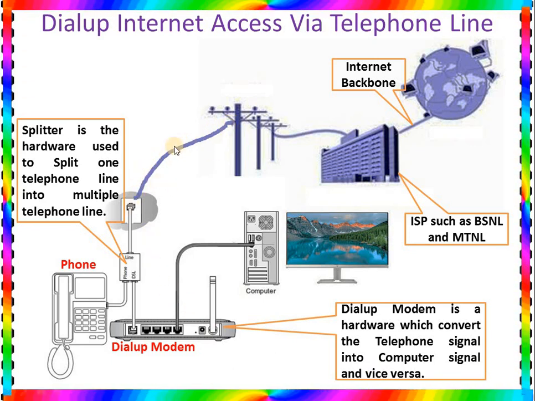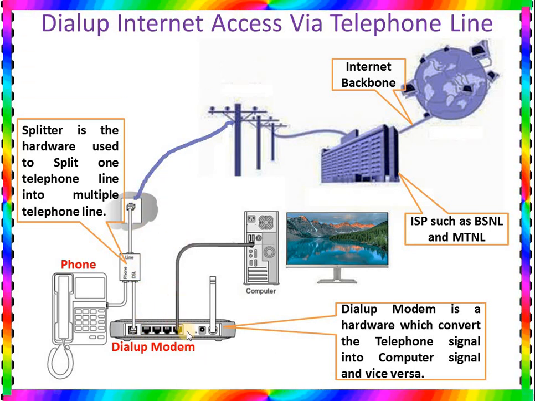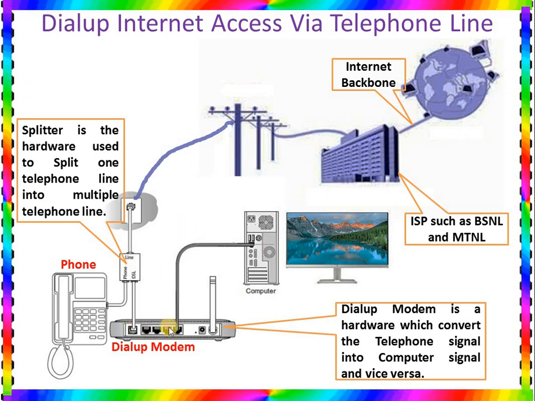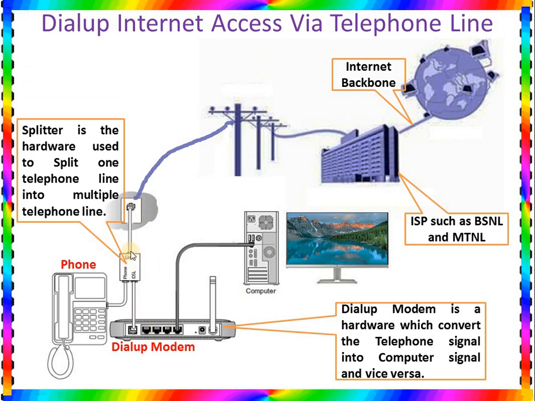This is the telephone line. From this telephone line, the modem can receive the signal, that is, the telephone signal comes this way, then it goes to the computer. When the dial-up modem receives the telephone signal, it converts it into computer signal.